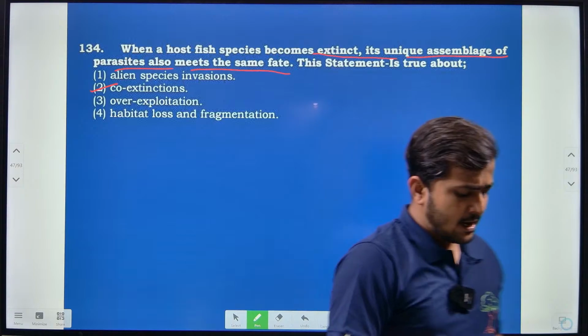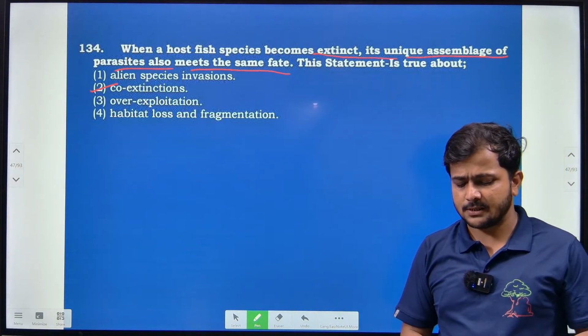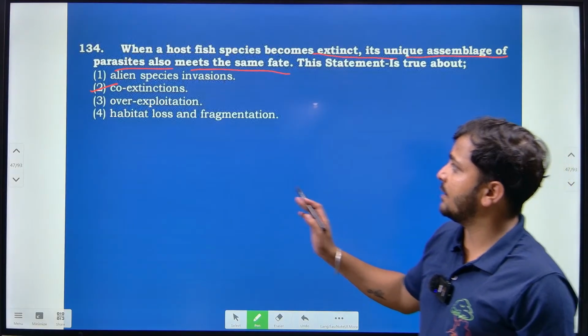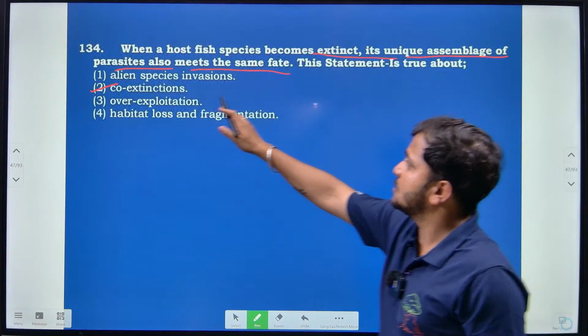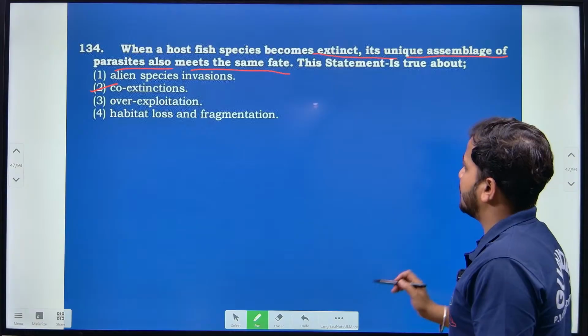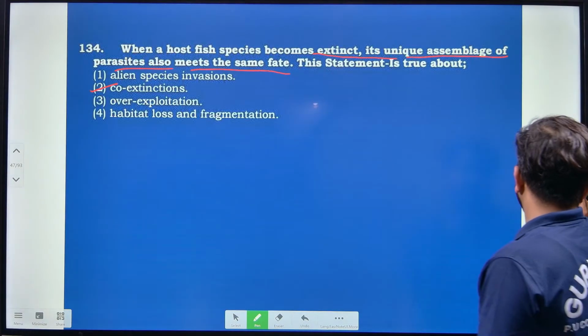When a species becomes extinct, the plant and animal species associated with each other also become extinct, right? That is what coextinction is about, because both of them depend on each other. So here option 2 is correct, right?